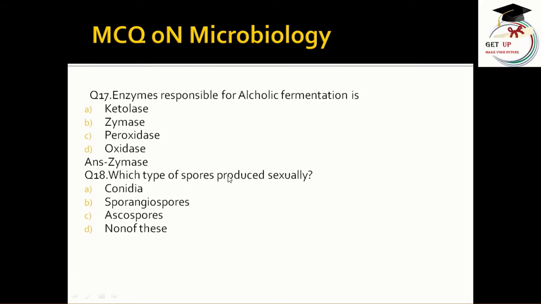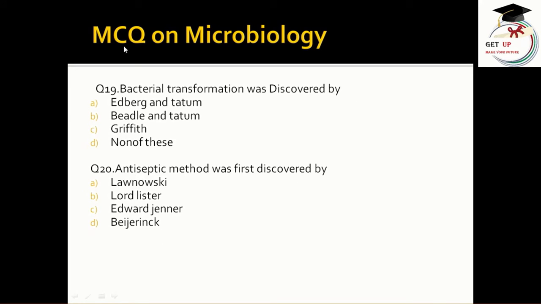Which type of spores produced sexually? Conidia, sporangiospores, ascospores, none of these. The correct answer is ascospores. The bacterial transformation was discovered by Edberg and Tatum, Bedell and Tatum, Griffith, none of this. The correct answer is Edberg and Tatum.